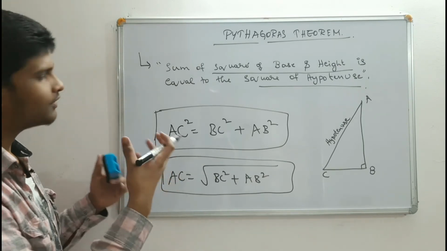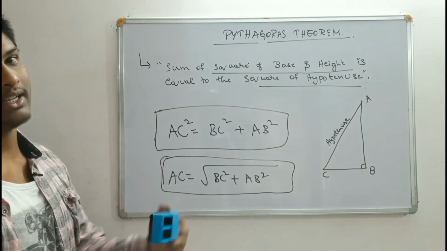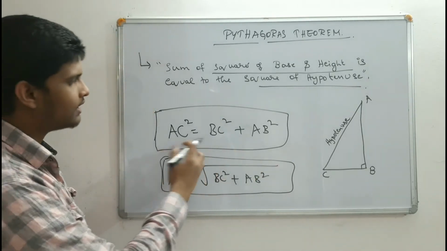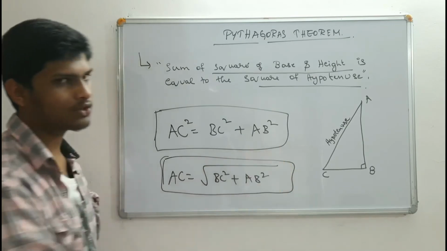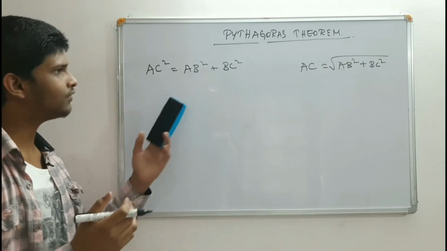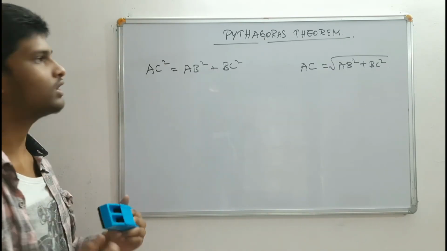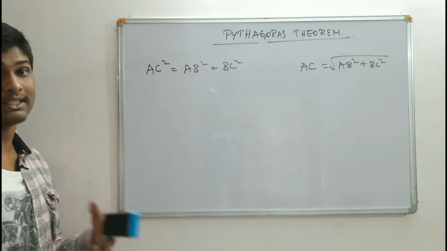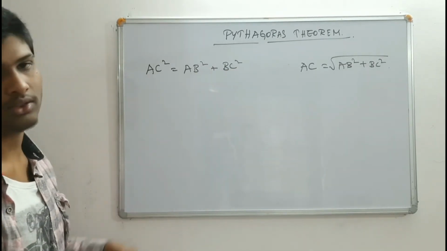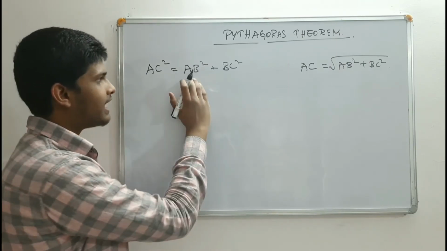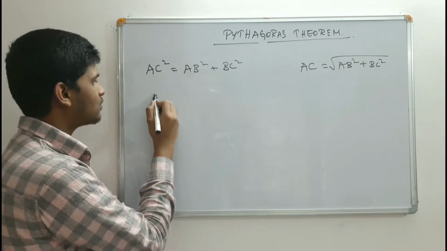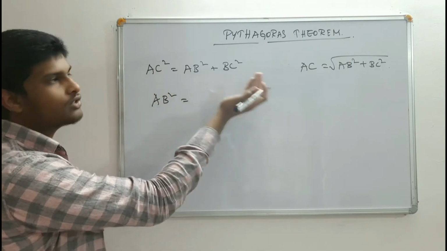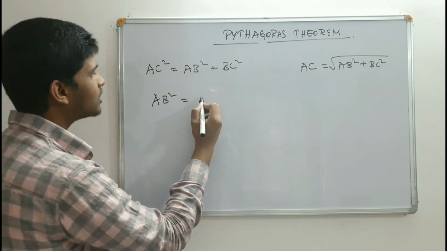Just don't mug up these formulas. Remember and understand the reason behind them. Hypotenuse square is equal to base square plus height square. That's it. On the basis of these two formulas, we can derive other formulas. We can calculate the lengths of AB and BC also, as we calculated the length of AC. If you want the value of AB square, then it is AC square, and if this BC square comes to the LHS side, it becomes minus.